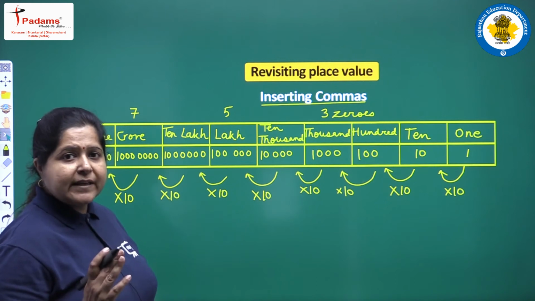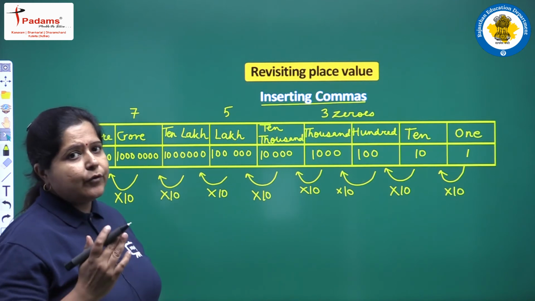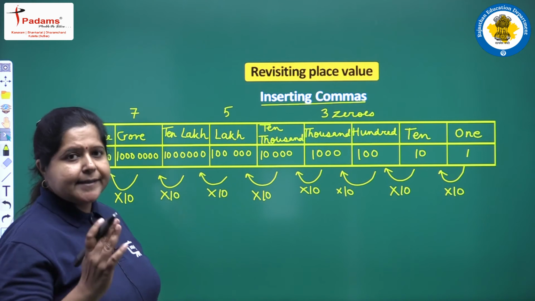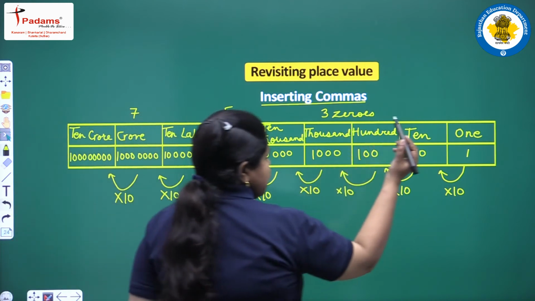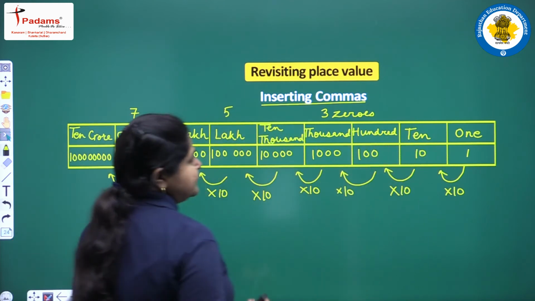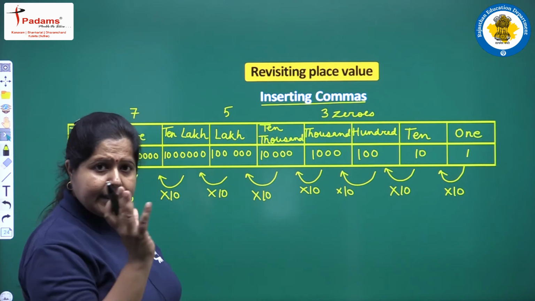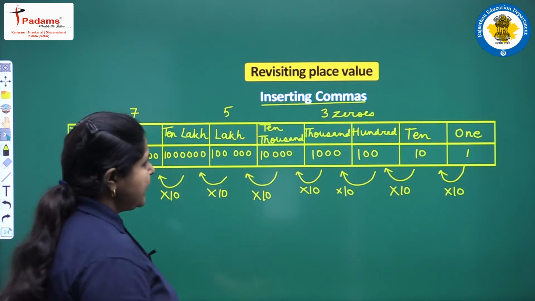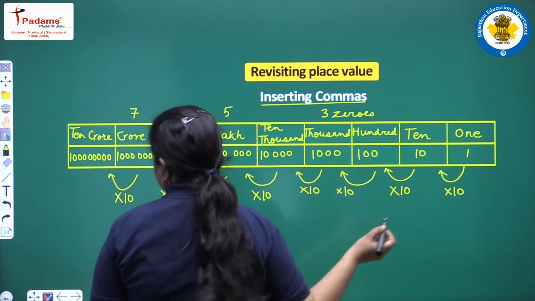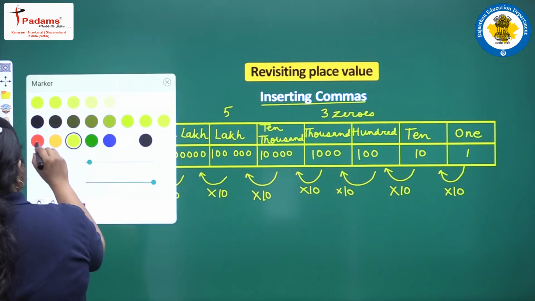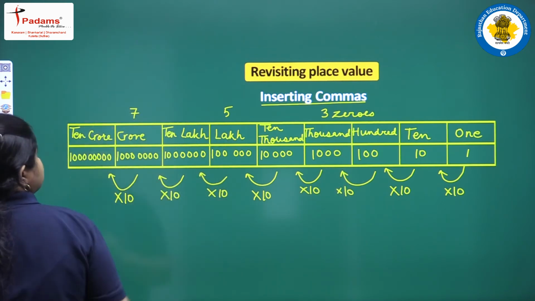What are those place values after which or before which the commas are placed? Let us see. The ones, tens and hundreds remain in one group, and we place a comma. Let us change the color of our pen so that you understand it well.